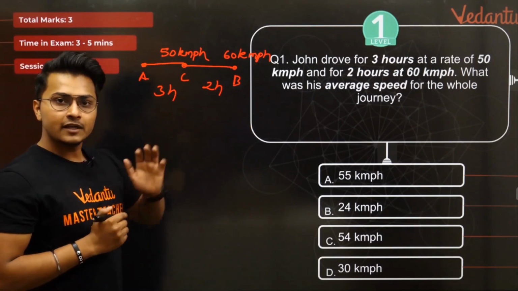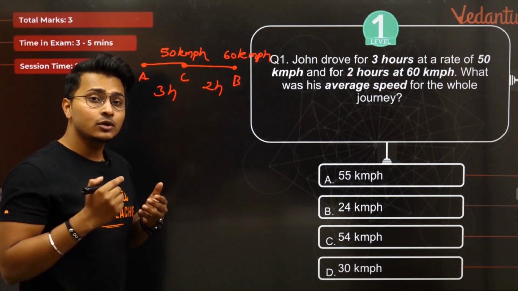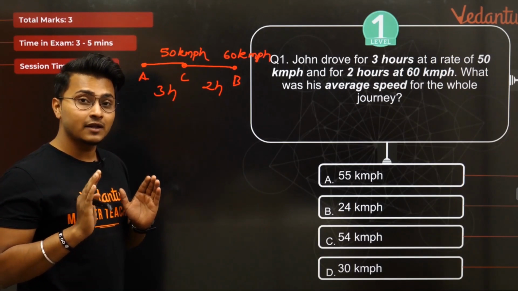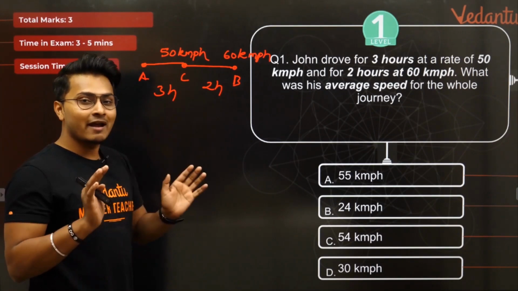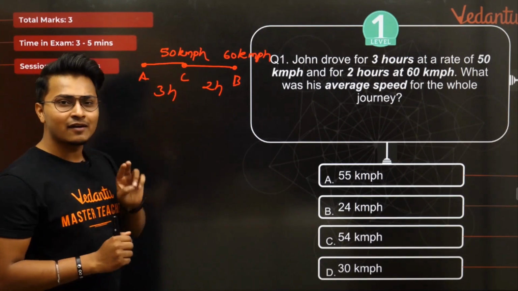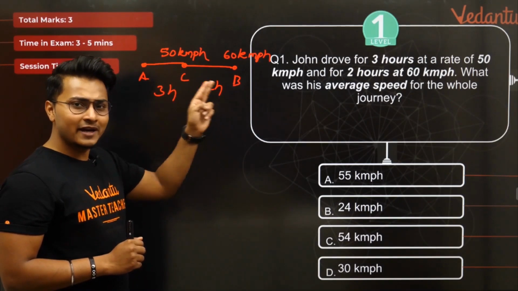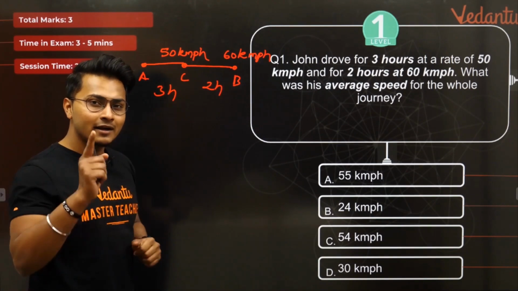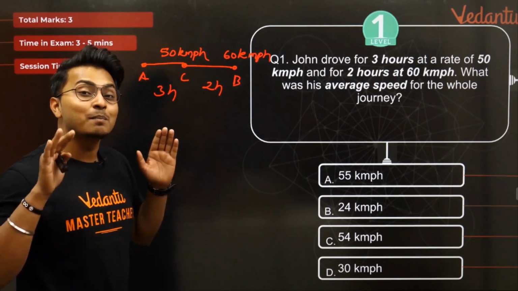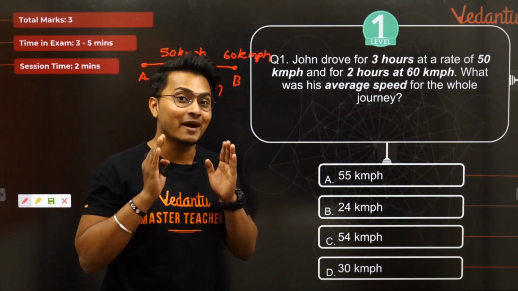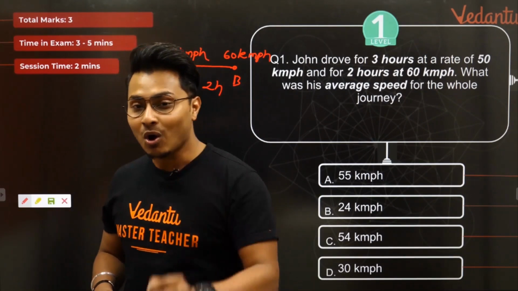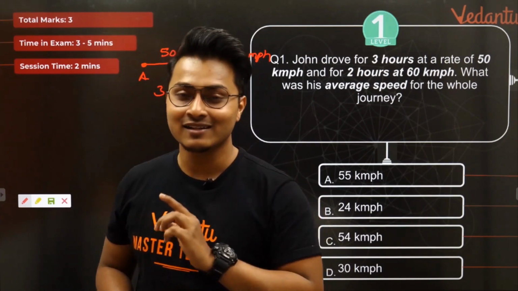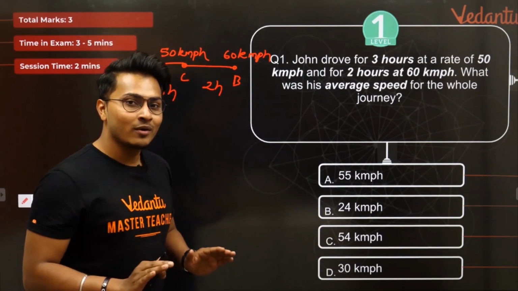Now we need to find the average speed. What is average speed according to all of us? I know many of you might have done this thinking average speed is distance by time, or you must have taken the direct average: 60 plus 50, that is 110, divided by 2. Mathematical average is what a lot of you might have taken, and you must have got the answer as 55 kmph, because I saw many of you telling me option A as the answer. But my dear students, no.